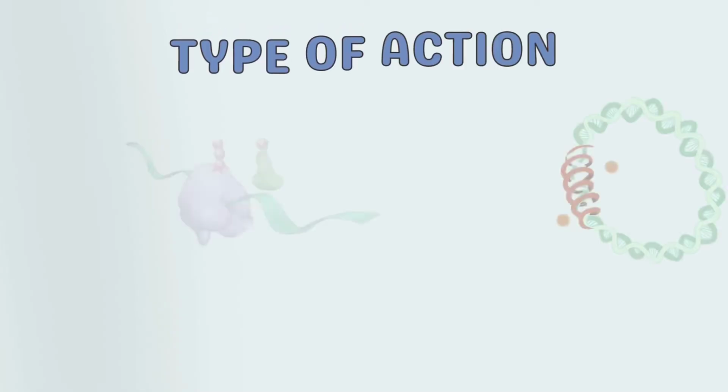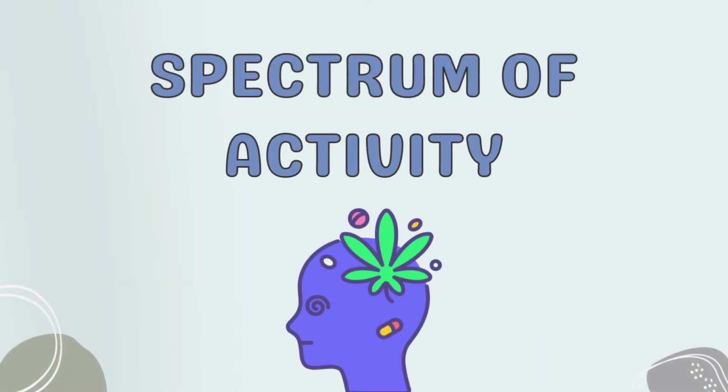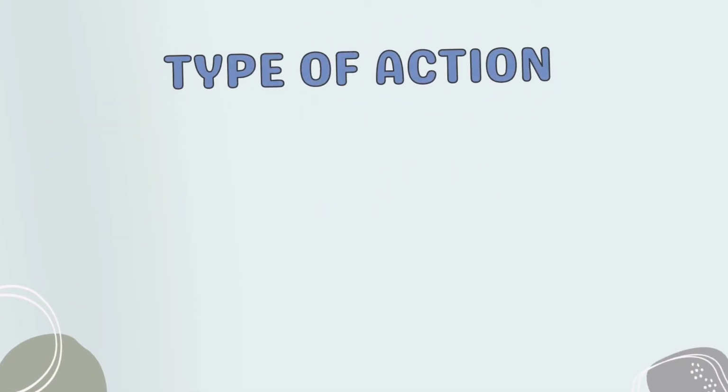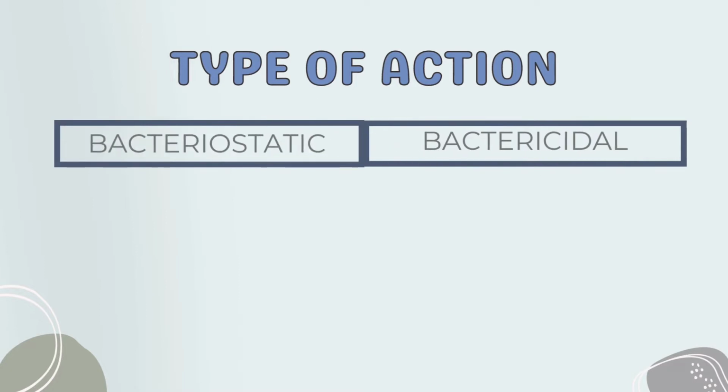Number 1, type of action. Number 2, source. Number 3, spectrum of activity. Number 4, chemical structure. And number 5, function. Number 1, type of action. Bacteriostatic and bactericidal. These are 2 types of antibacterials.